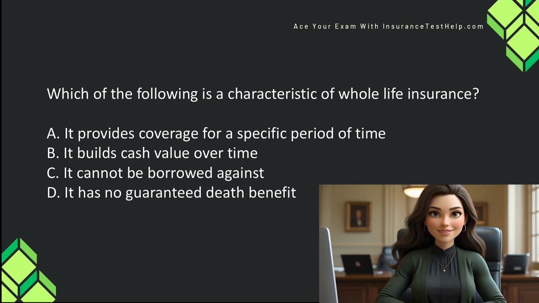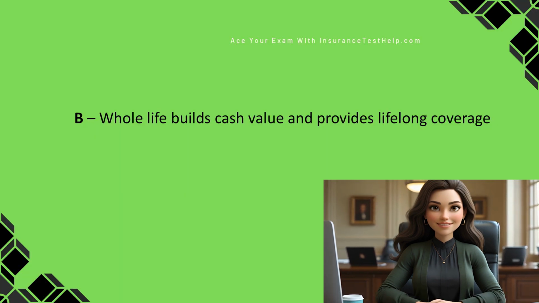Which of the following is a characteristic of whole life insurance? A. It provides coverage for a specific period of time. B. It builds cash value over time. C. It cannot be borrowed against. D. It has no guaranteed death benefit. The answer is B. Whole life builds cash value and provides lifelong coverage. Remember for your exam, whole life is permanent, term life is temporary. Trust me, it will help to remember it that way when they give you a question where they have twisted it around and it is slightly confusing.